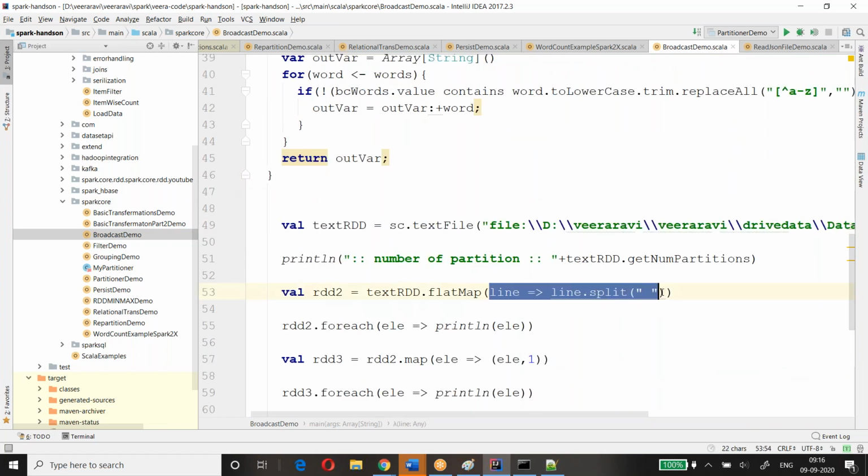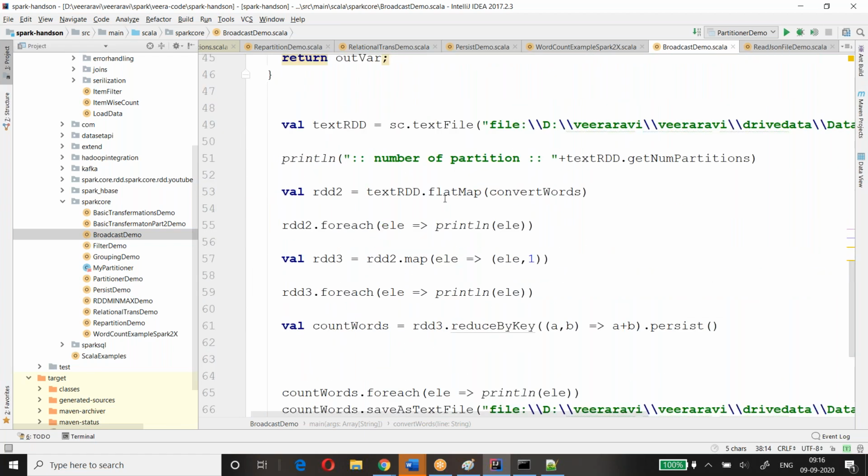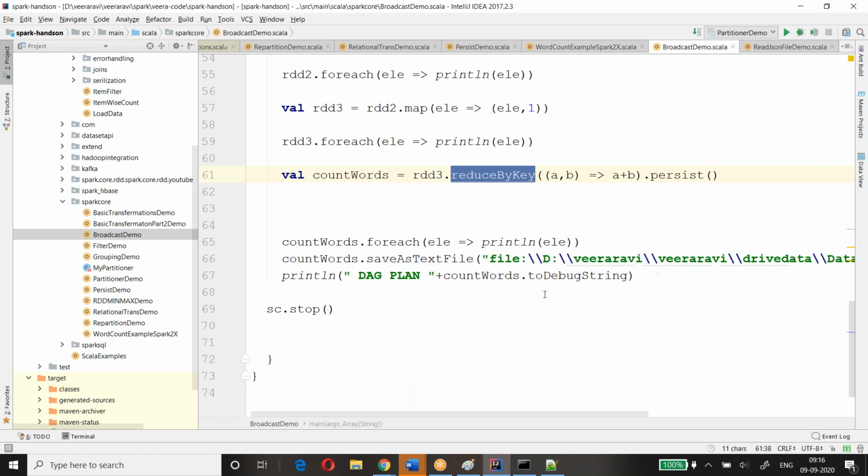It's very simple. Instead of writing this functionality, I'll write it like this. What will happen? It will take the first line and send it to this method. The line will be split, and when I split it, I'll get the words. These words go through the condition. The rest is all the same: after converting, you go with the map, then reduce by key, then you write into the file.